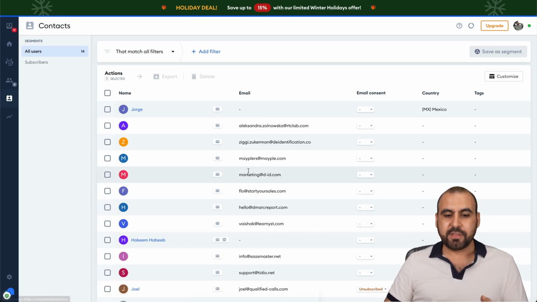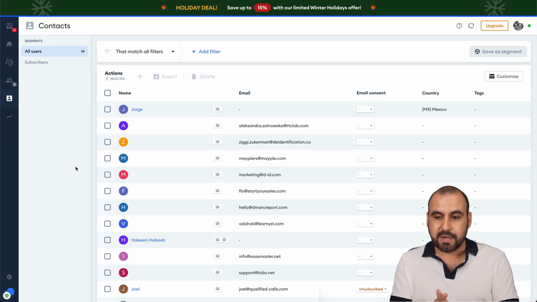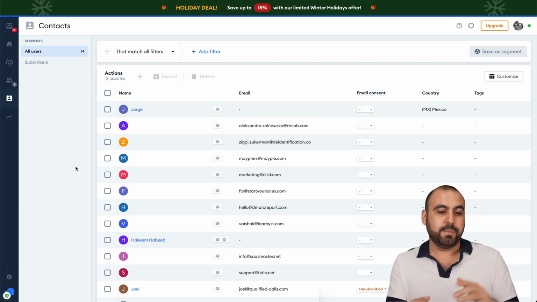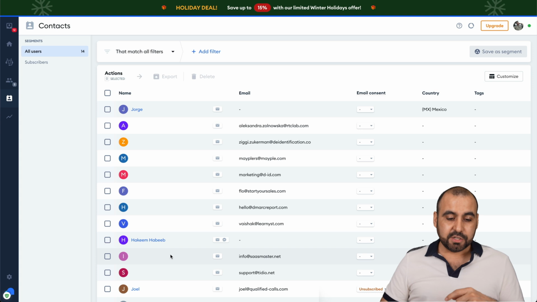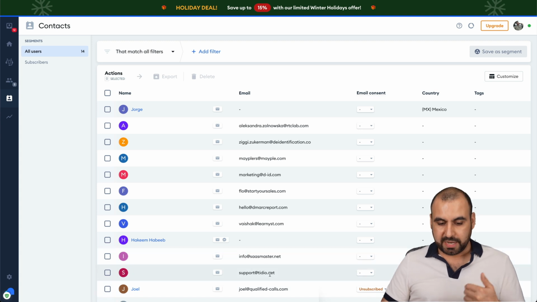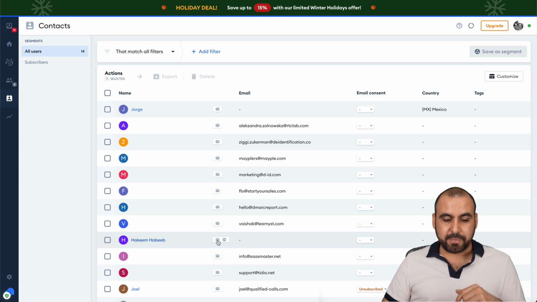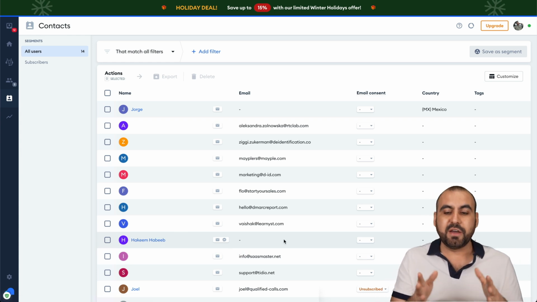Next thing we have is the contacts. Anyone who contacts you is going to be listed right here. You have all the details, from their name to their email, if they contacted via live chat. If it's live chat, we get the name and the email, and they can unsubscribe or subscribe. If it's by email, we get their email only. We can type in the email if we like. And if they are coming from Messenger, we get the name. So there are different kinds of scenarios, but we get details of the contacts.